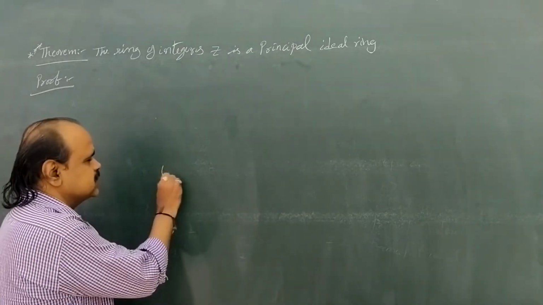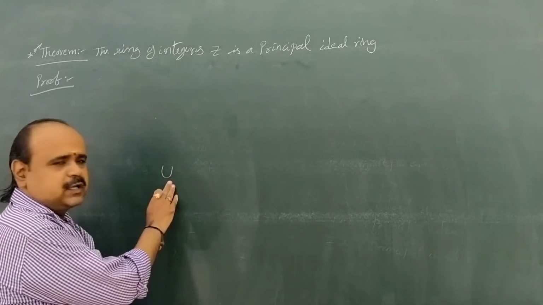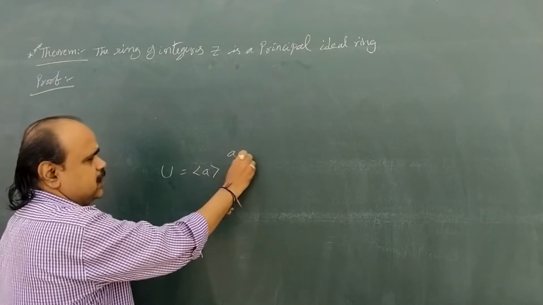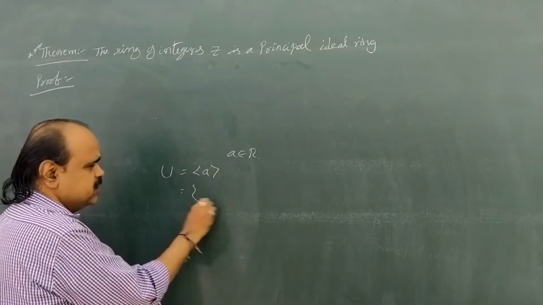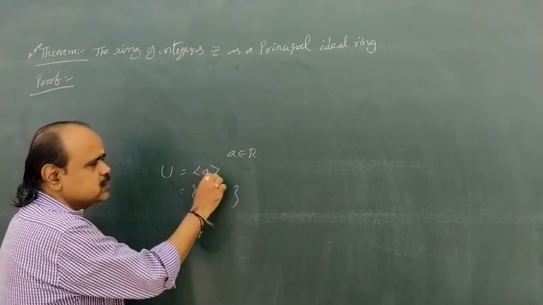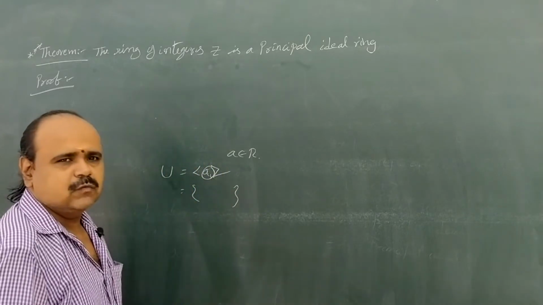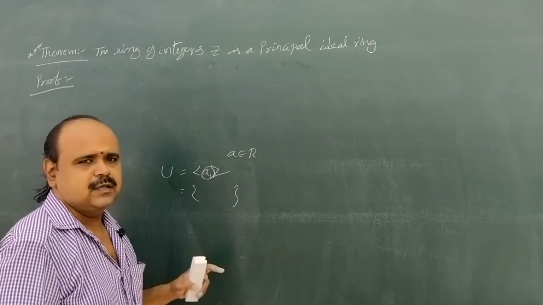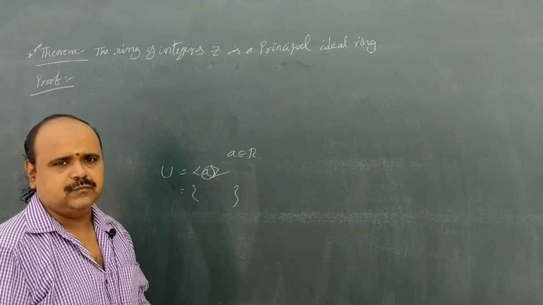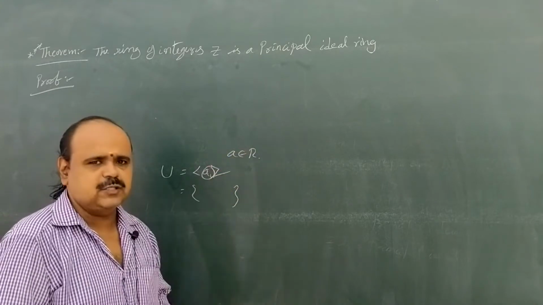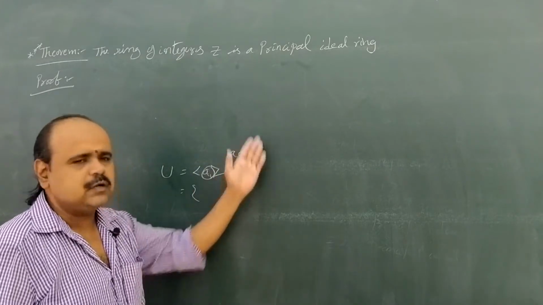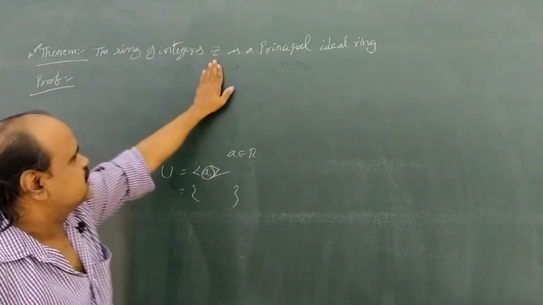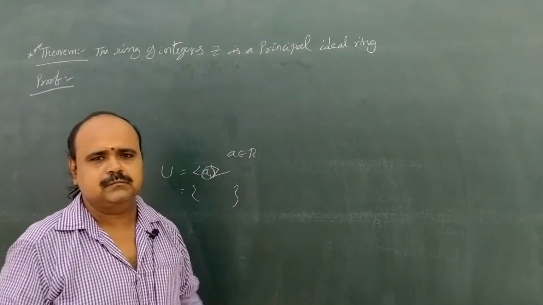If U is an ideal, it is called a principal ideal if it is generated by some element a in R. That means all the elements of U are multiples of small a.